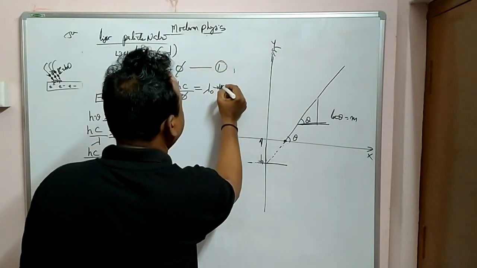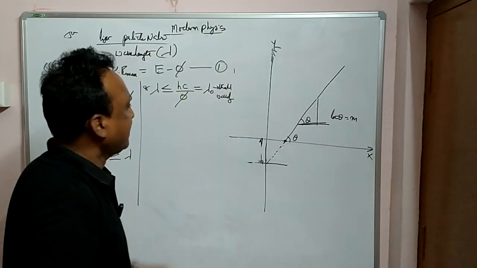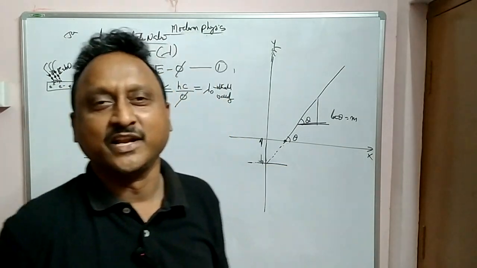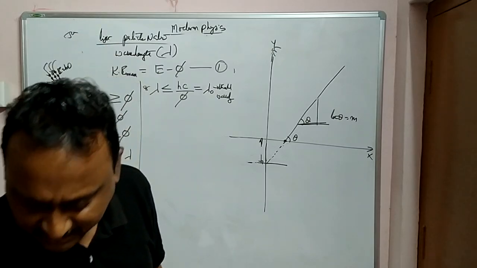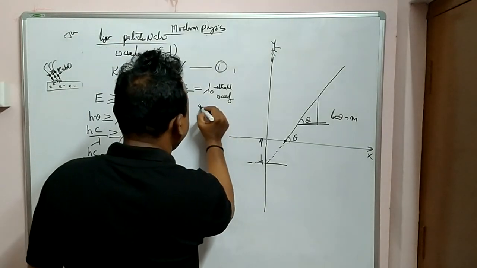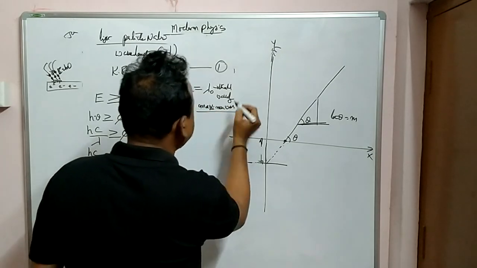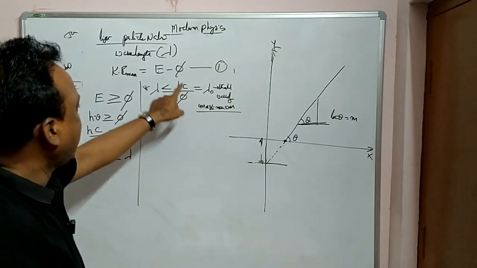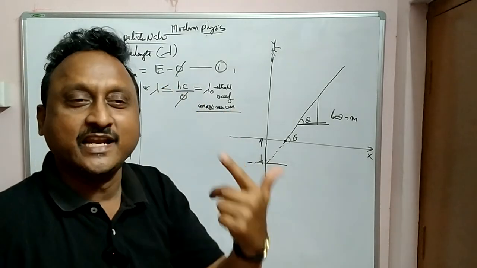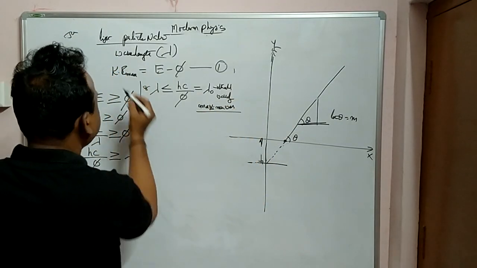Threshold wavelength, please. That means above that wavelength, again electrons cannot be removed from the metal surface. This wavelength you can also call the maximum wavelength or longest wavelength. Beyond that value, hc by phi, which is equal to lambda 0, electrons will not come. So once again we'll draw the graph using this equation.